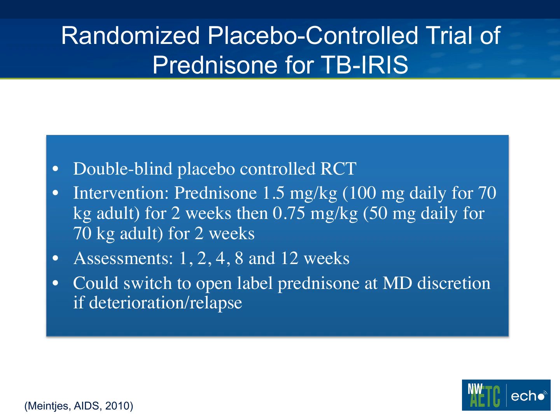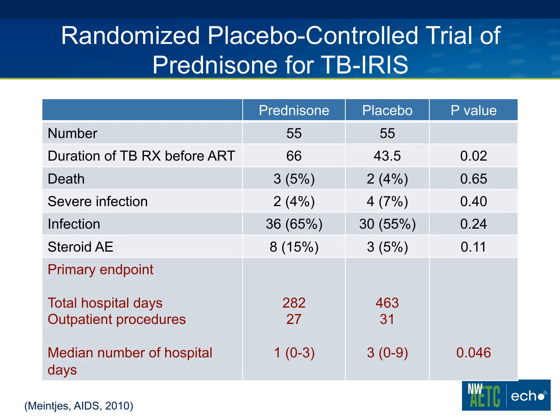Assessments were performed at 1, 2, 4, 8, and 12 weeks into treatment, and the treating physicians could switch from the randomized study to open-label prednisone if they felt their patient was deteriorating or relapsing.